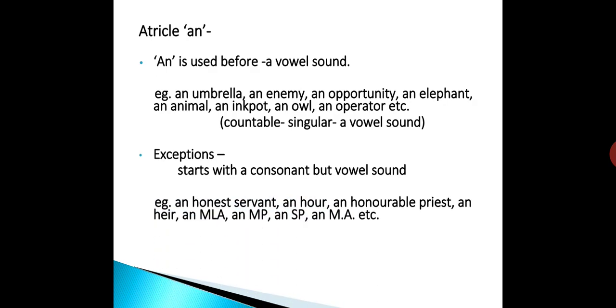For example, an honest servant, an honorable priest, an MLA, an MP, an SP, an MA, etc. So friends, please note and remember one thing here. The correct choice of the articles a and an depends on the initial sound of a word, but not on the initial letter of the word that they precede.